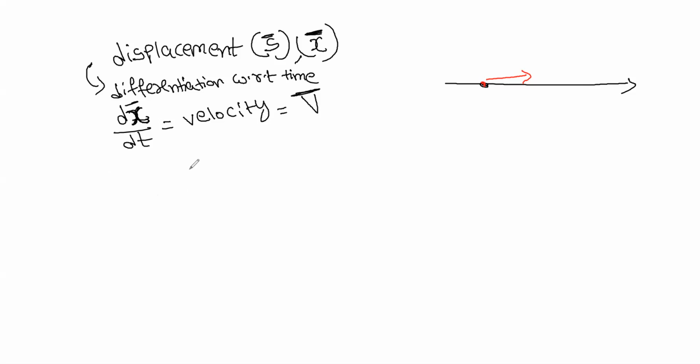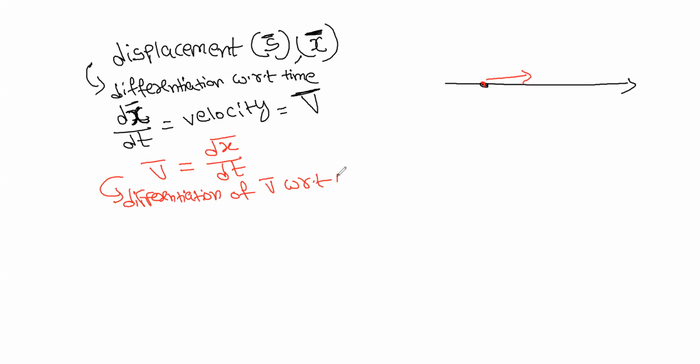So now we got one formula: velocity v is equal to dx by dt. Next, if you differentiate v, that is velocity, with respect to time, you will get dv by dt, right? dv by dt is called acceleration.